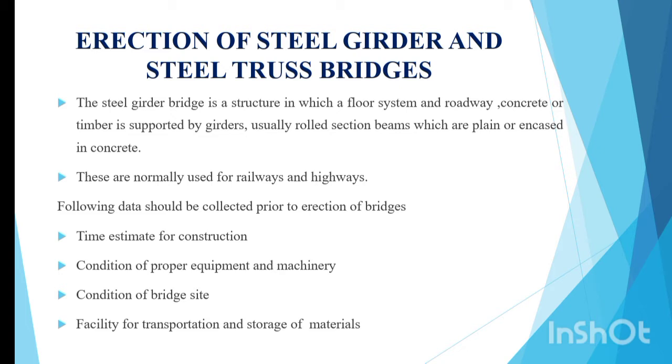The steel girder bridge is a structure in which a floor system and roadway, concrete or timber, is supported by girders, usually rolled section beams. They are normally used for railways and highways.